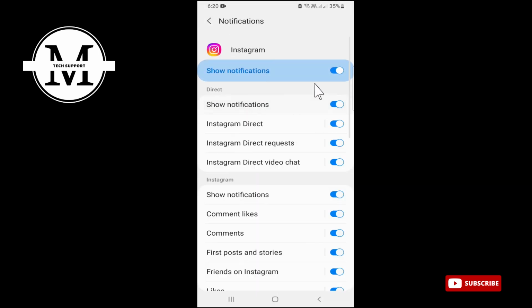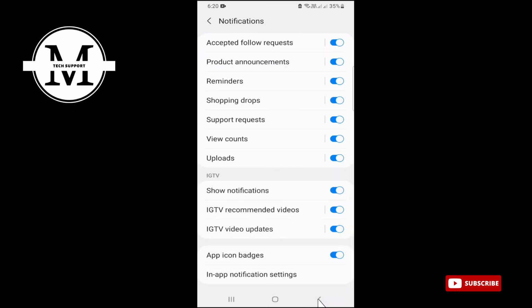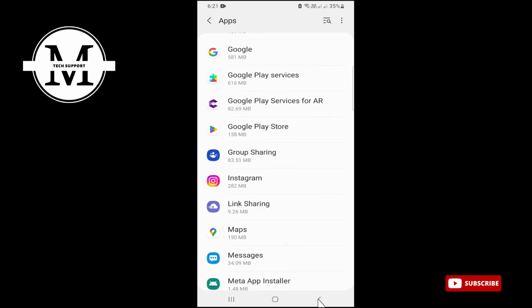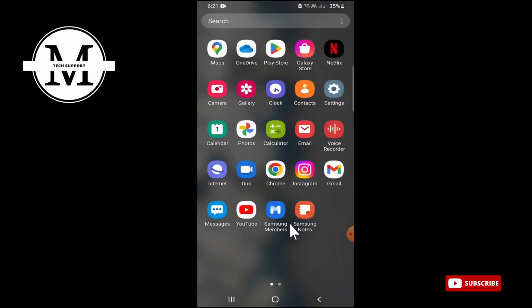When you click on this, here you also have to allow all the notifications, just the way I have done. So here you will turn on all the notifications in this way. After doing this, you will start receiving all the notifications, and you will hear the sound of your Insta notifications. So this is the way you can enable it.